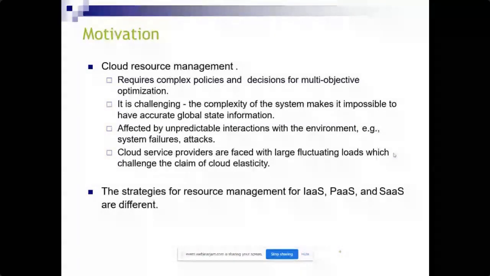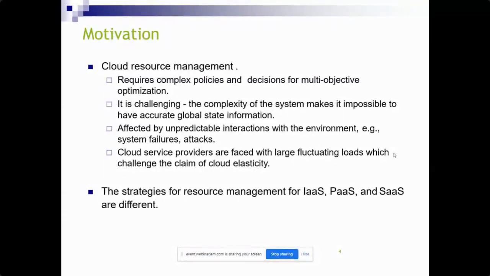Suppose you are allocating some task to the systems, and there is a system failure, or security attacks also happen. So unpredictable interactions have an effect, and cloud service providers are faced with huge fluctuating loads with the challenge of cloud elasticity. So for the strategy, we have different management approaches for infrastructure as a service, platform as a service, and software as a service.